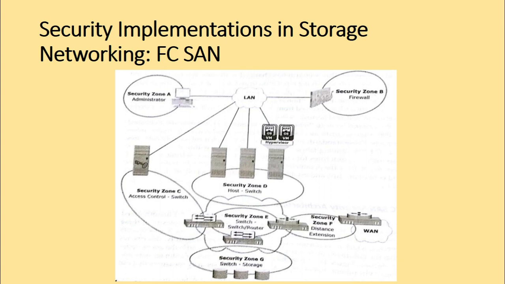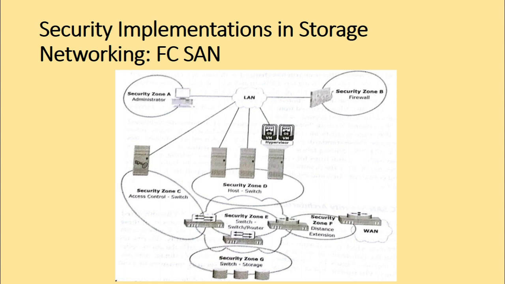Now, they include the guidelines for authenticating the fiber channel entities, setting up session keys, negotiating the parameters required to ensure the frame-by-frame integrity and confidentiality, and establishing along with distributing policies across a fiber channel fabric.